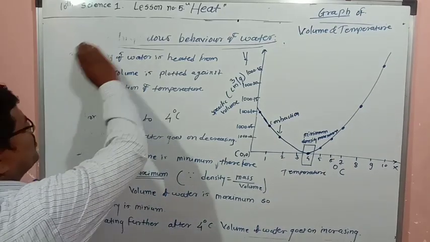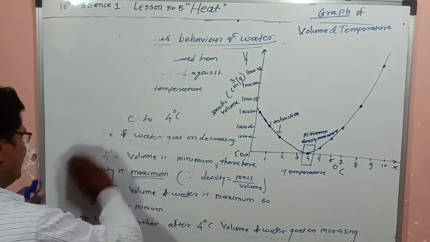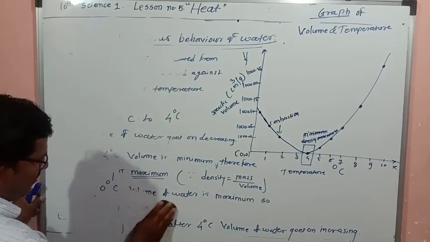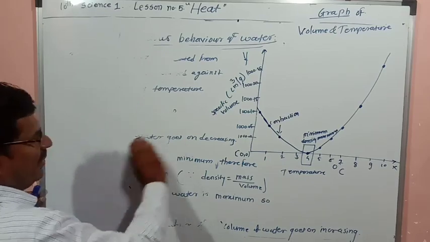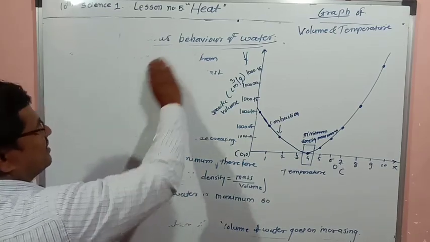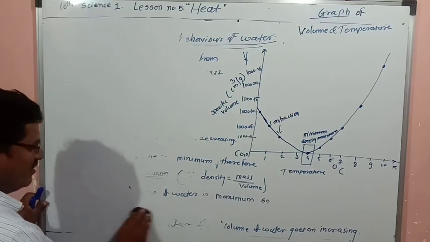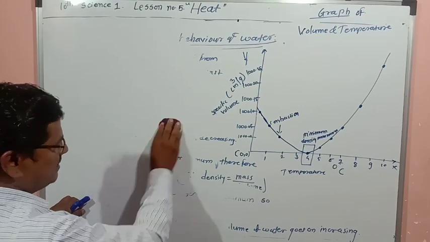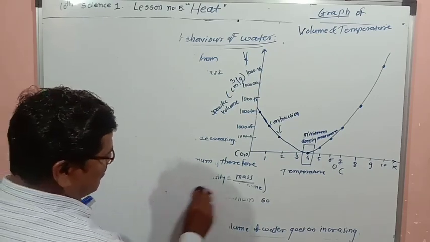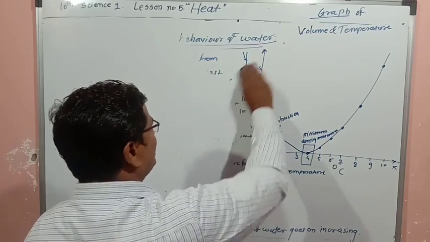What is the arrangement of Hope's apparatus? In Hope's apparatus, there is a cylindrical vessel, and around that vessel, at the middle, one bowl is fixed. Above the bowl there is one thermometer, and below the bowl there is one thermometer.